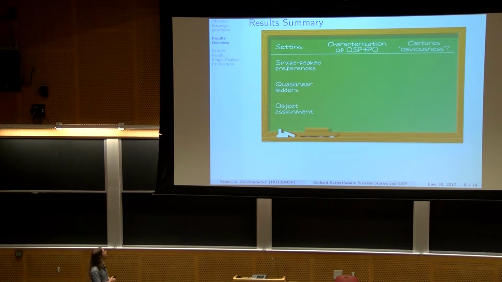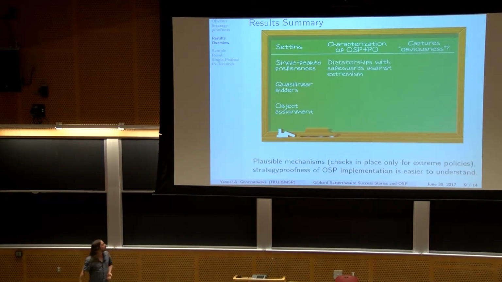So let's summarize the results. We have our 3 settings here. We will list here the characterization of what's obviously strategy proof and Pareto optimal. And this very arguable and subjective column will say whether we think that colloquially this captures what we could call obviously strategy proof, in an informal sense.